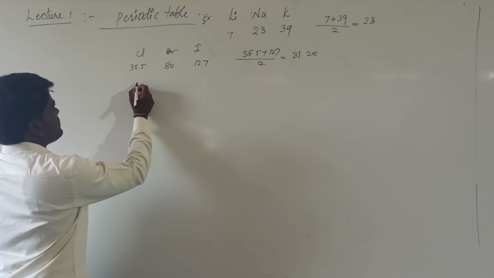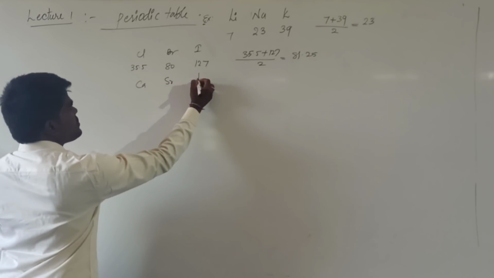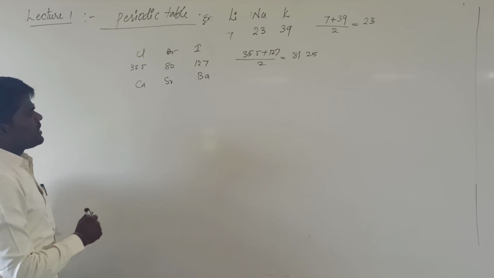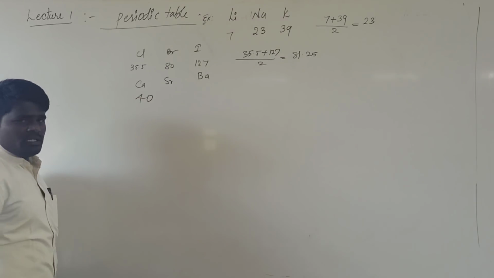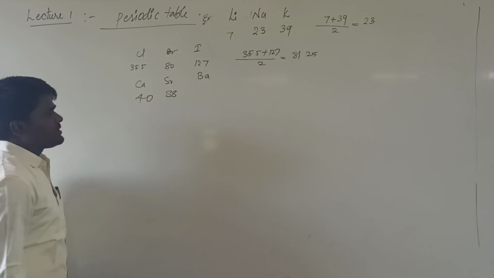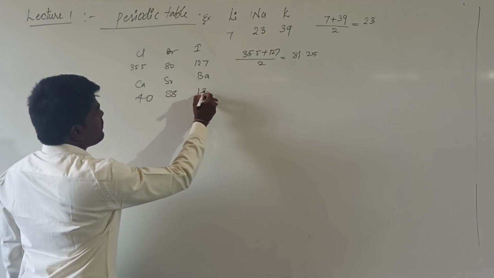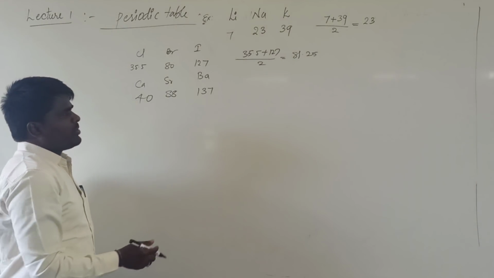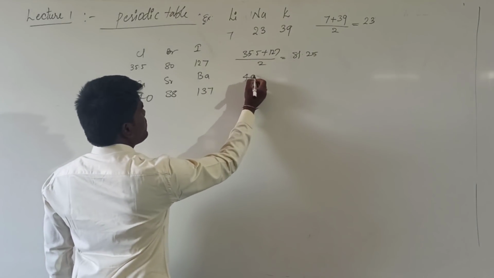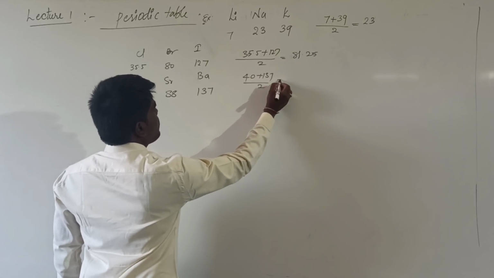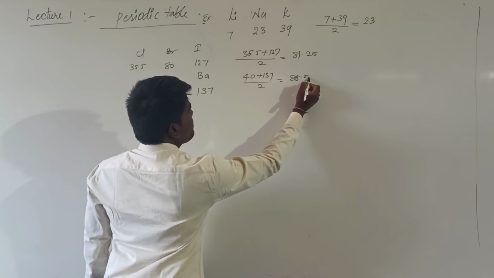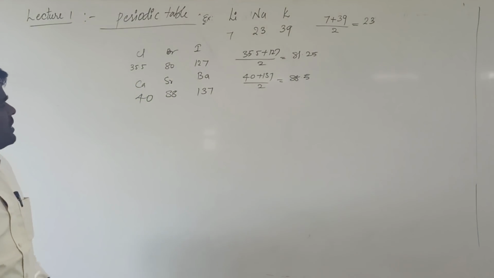Then the other example is calcium, strontium, and barium. What is the atomic weight of calcium? 40, strontium 88, barium 137. If you verify the Dobereiner triad law, 40 plus 137, divided by 2, will be 88.5. It is also approximately equal to the atomic weight of strontium.